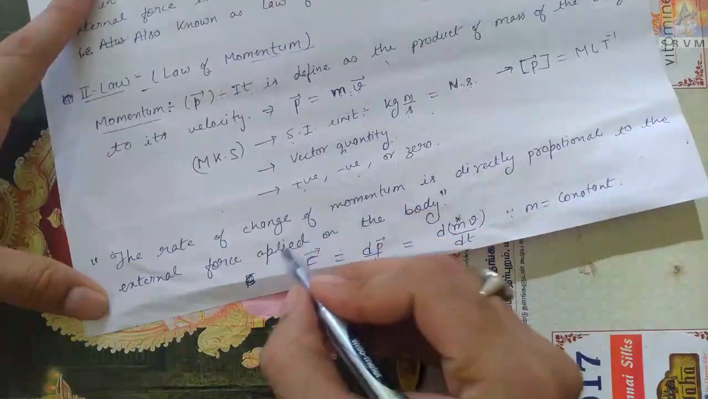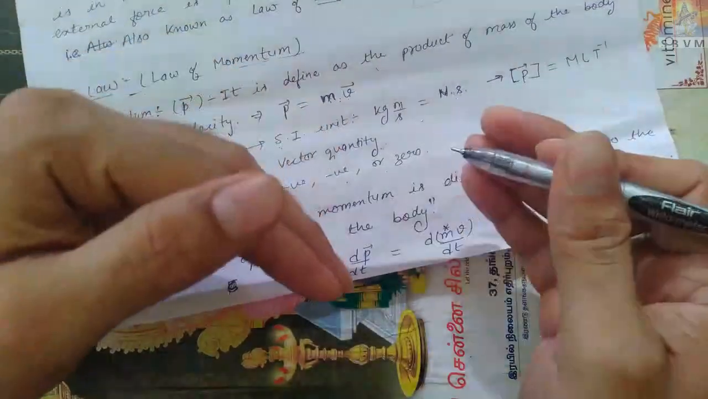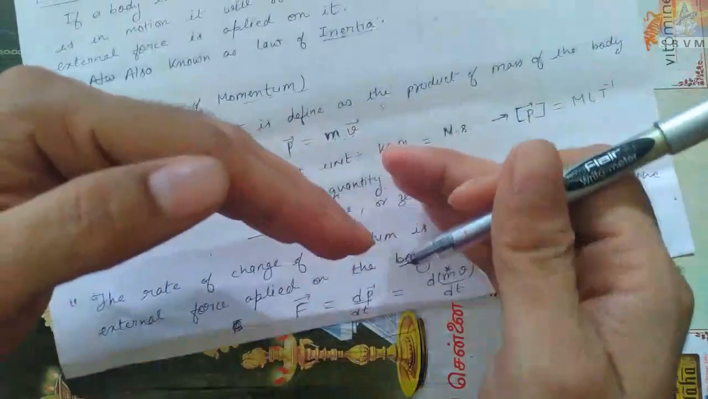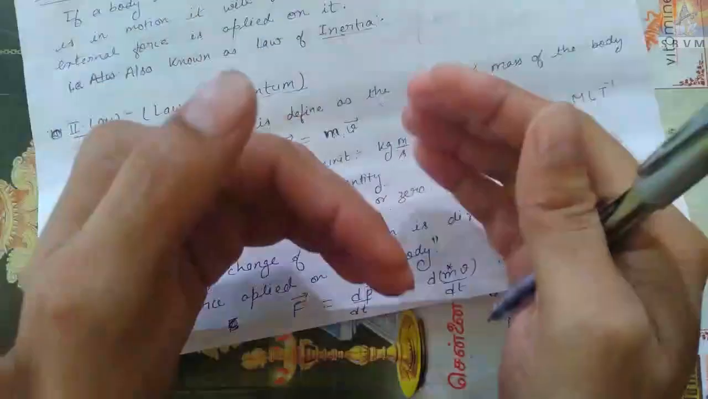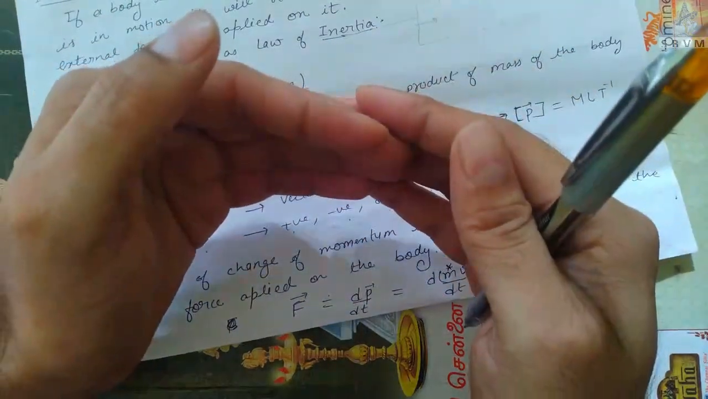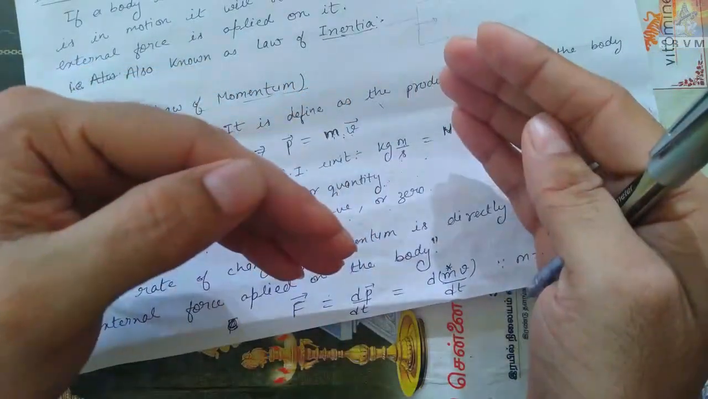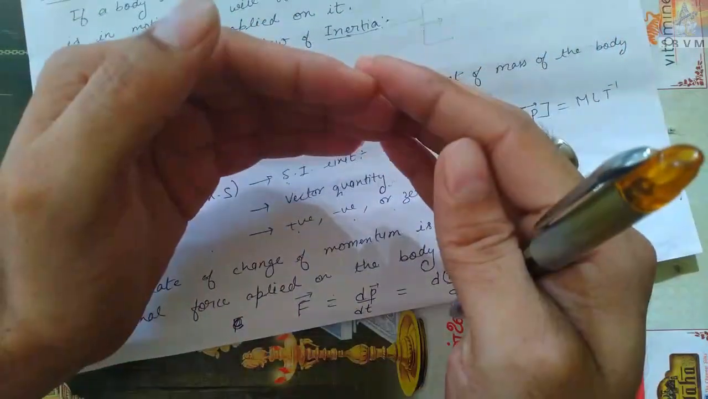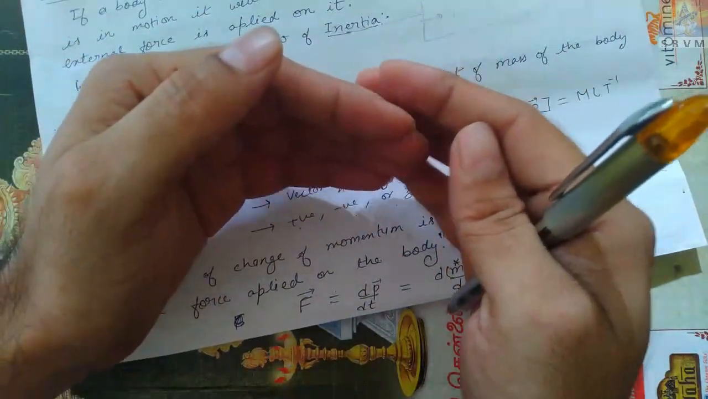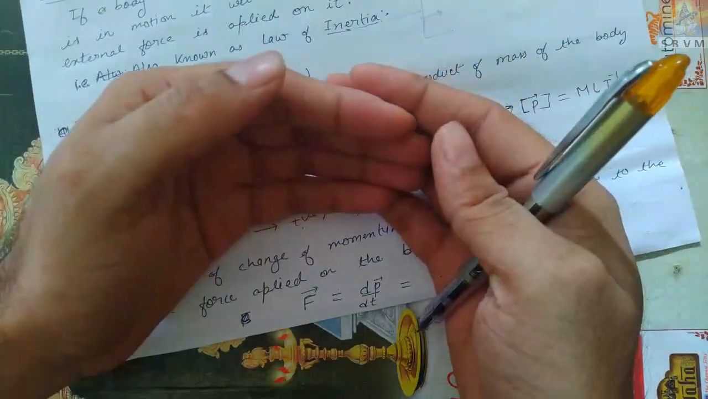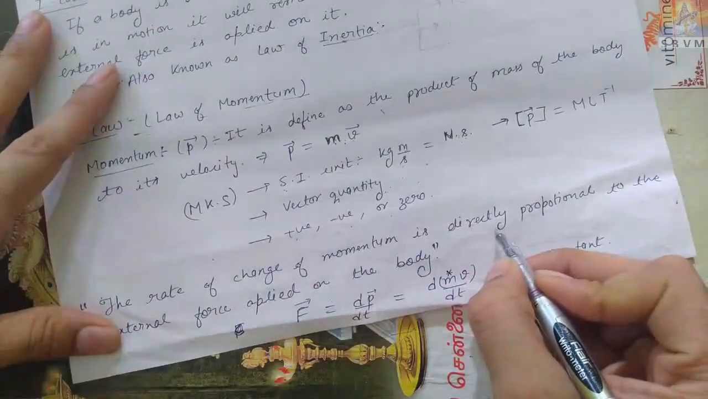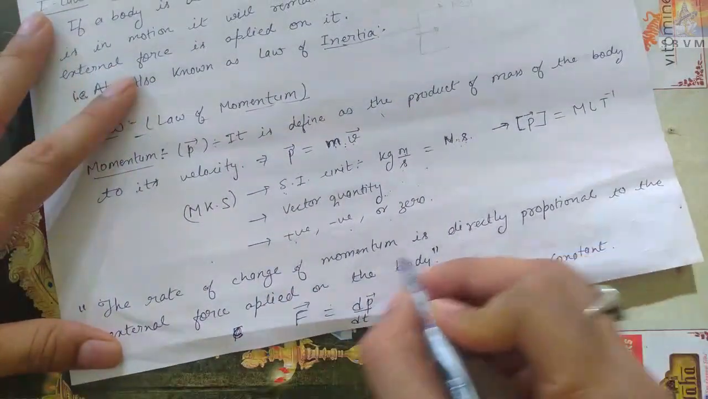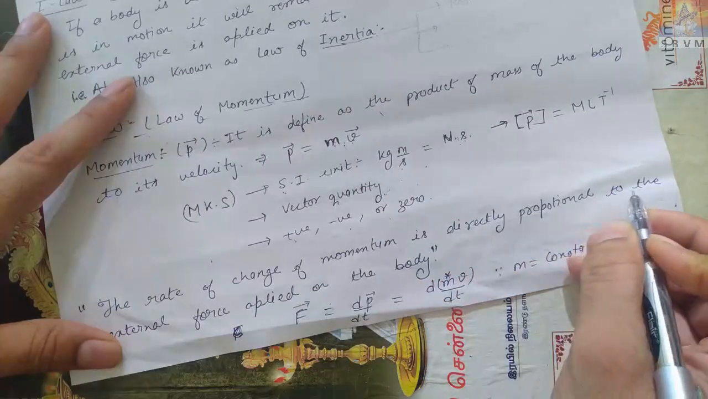Means the rate of change of momentum, the rate of change of velocity, anything in physics or mathematics: rate of change, if not mentioned otherwise, means with respect to time. The rate of change of velocity means the velocity is changing with respect to time. The rate of change of displacement means the displacement is changing with respect to time. Whenever we say rate of change of anything, we mean with respect to time by default. That's why the rate of change of momentum is directly proportional to the external force applied on it.